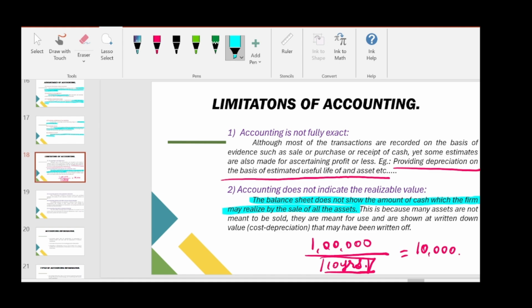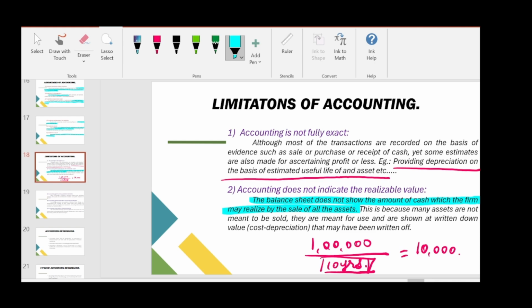Net realizable value means the value which I will get by selling that machinery, that particular asset, in the market. So that is the net realizable value. This is because many assets are not meant to be sold. We cannot sell all the assets we have in our business. Some are not useful at all. Some we have to dispose of. We cannot get any realizable value by selling them in the market. So few machineries can be sold, few cannot be sold in the market. So that is what they are saying here.